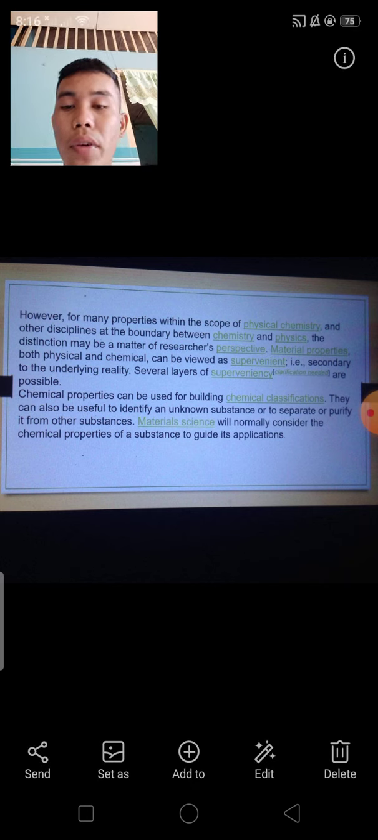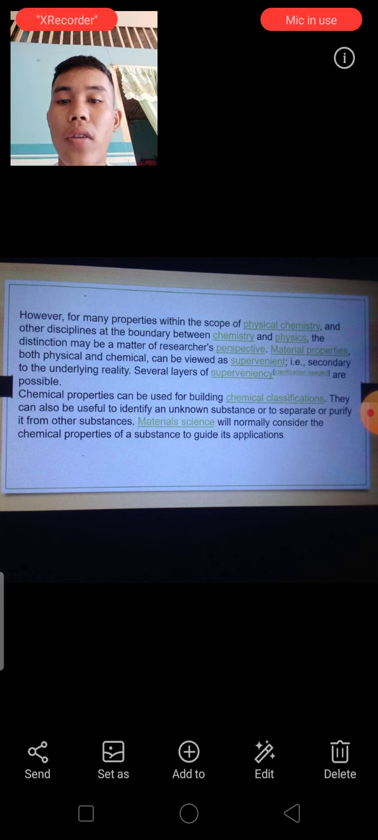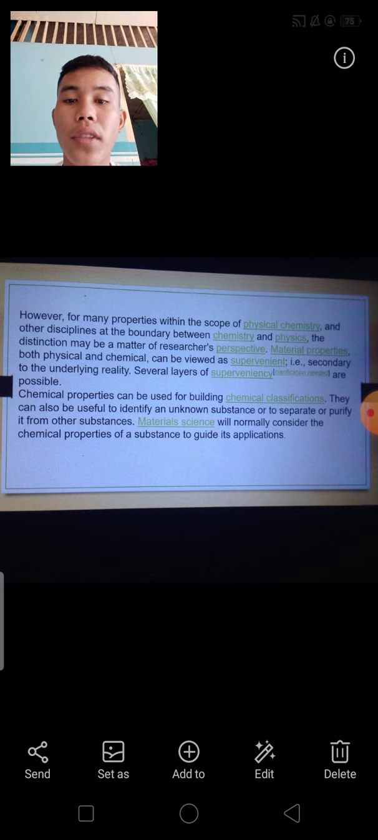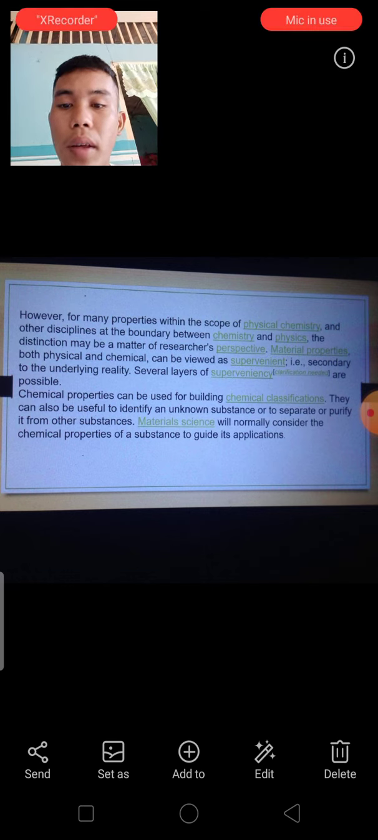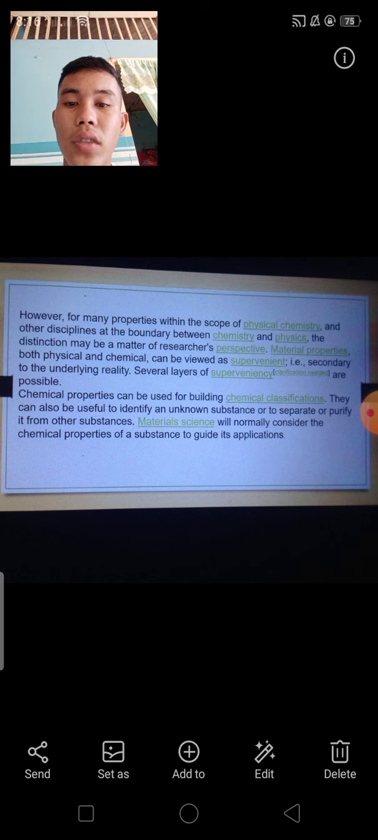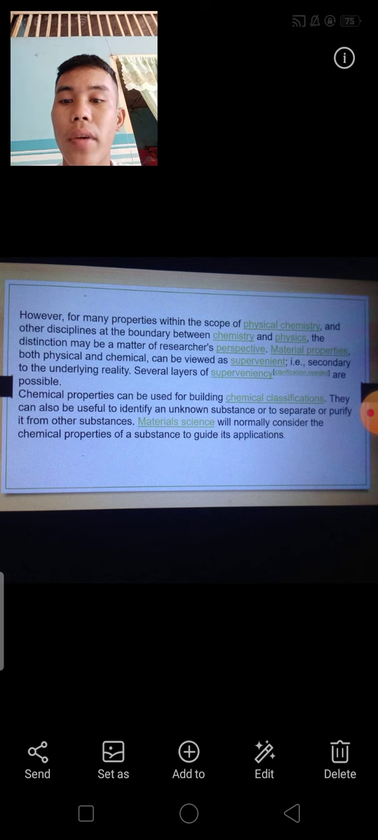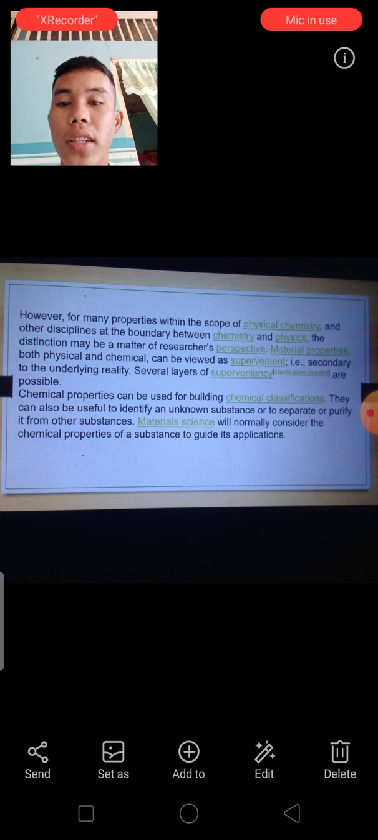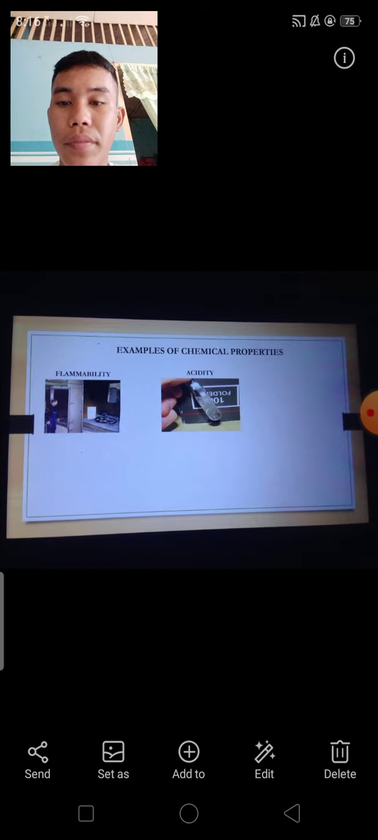They can also be useful to identify an unknown substance or to separate or verify it from other substances. Material sciences will normally consider the chemical properties of substances to guide application. Examples of chemical properties: flammability, acidity.